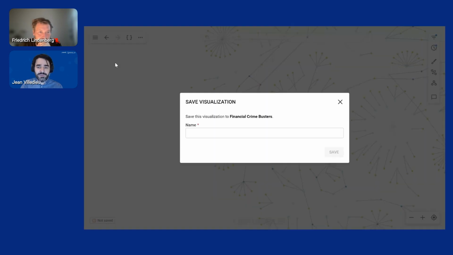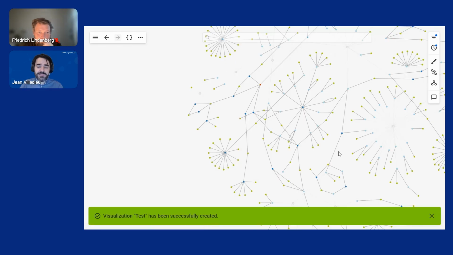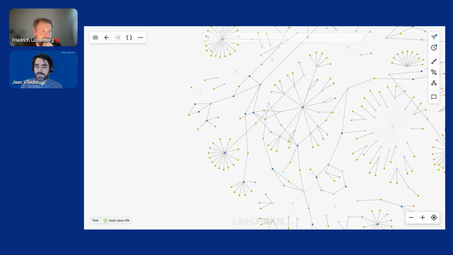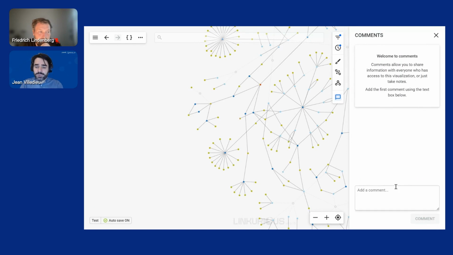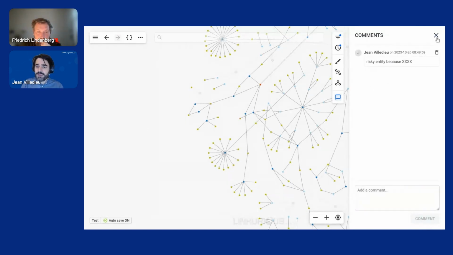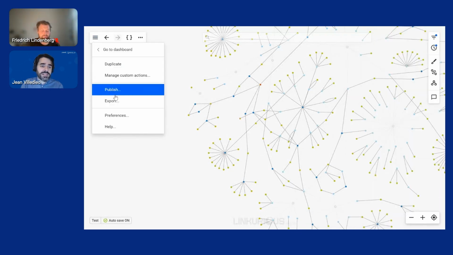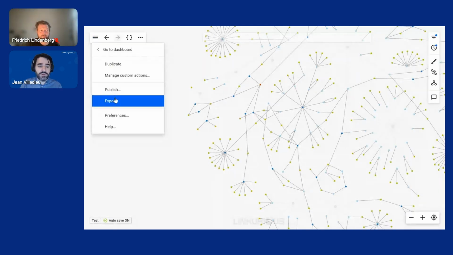We can save the visualization. Then it will be made accessible to other coworkers that have access to the space where we initiated the investigation. We can also add some comments to the visualization, like this, or simply export the visualization into a convenient format, such as a picture format or a spreadsheet, among other formats.